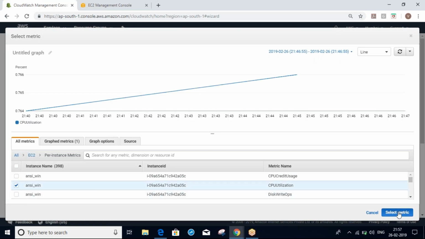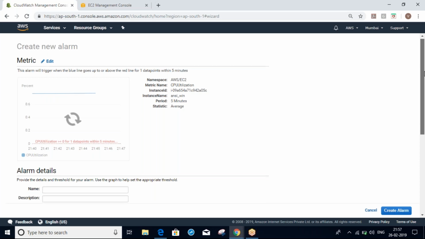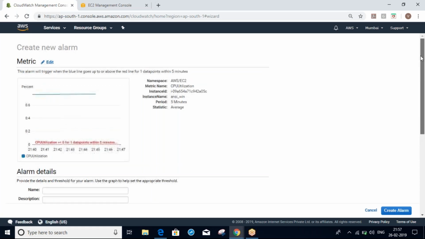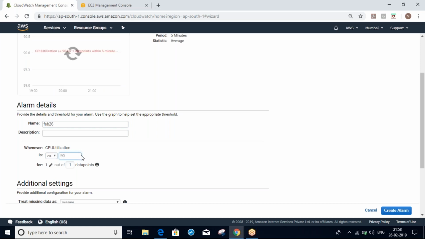It is the same rule as in auto scaling, which we already saw. Whenever your CPU utilization is greater than or equal to 90 percent, for one consecutive data point.